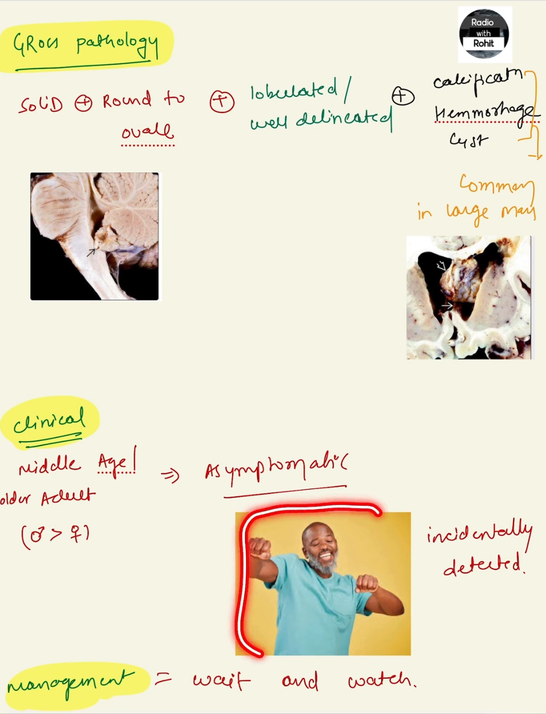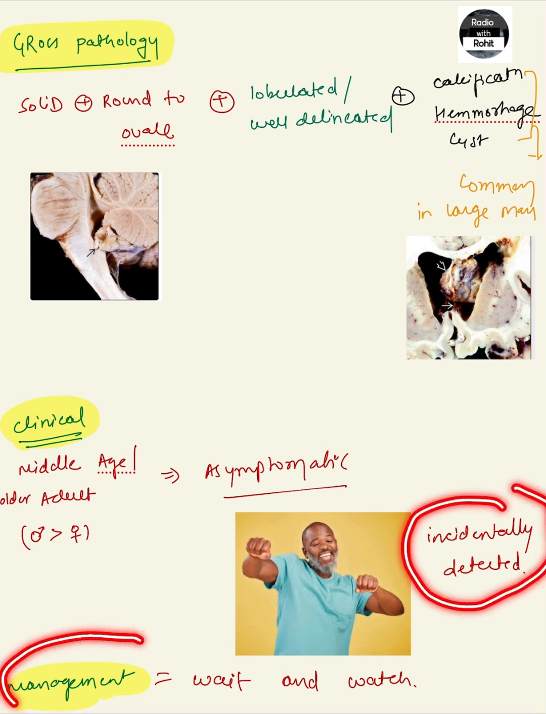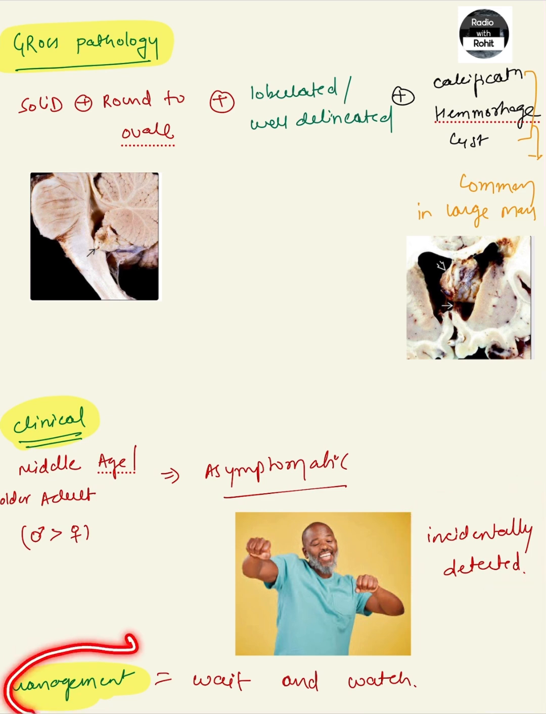So a middle-aged young man will come to you. Usually, it is common in men, who will be asymptomatic because of the subependymoma, and incidentally we will get it. So management per se, there is no management for this condition. We have to wait and watch, and if the tumor grows aggressively or the size increases rapidly, then we have to go for surgery.